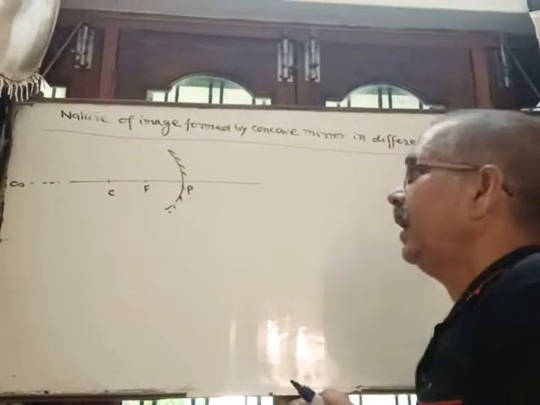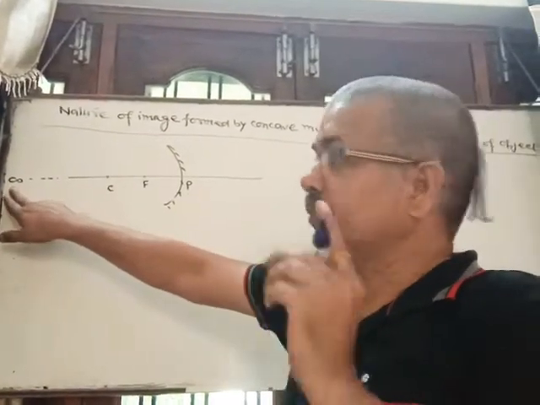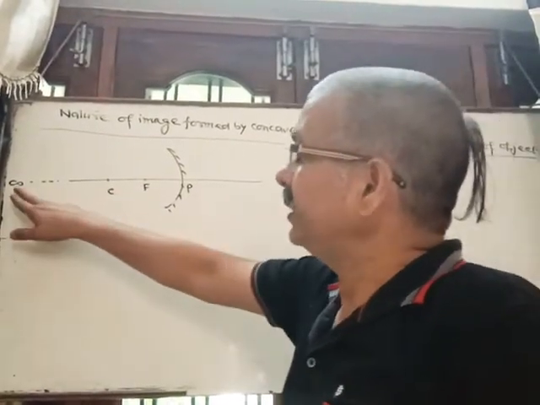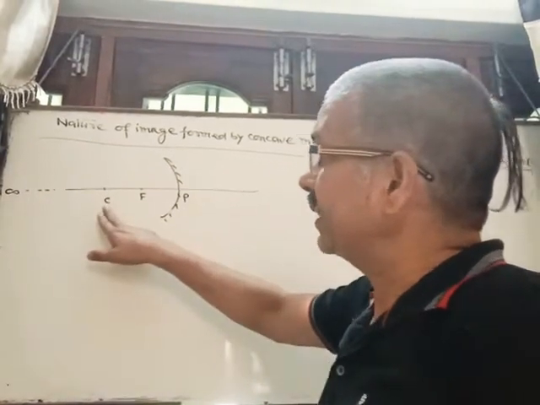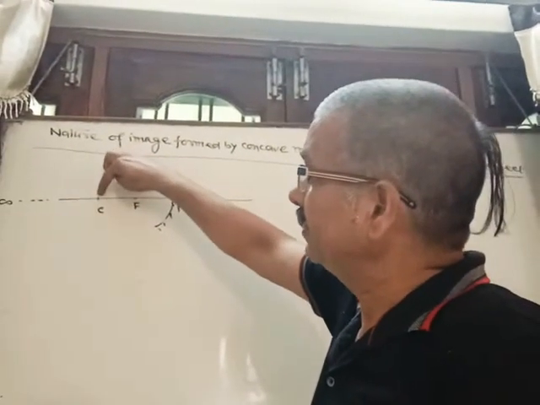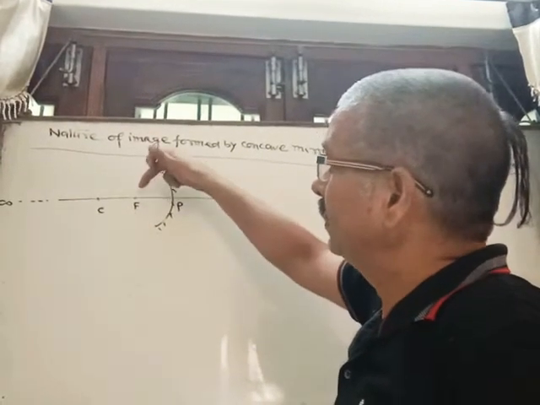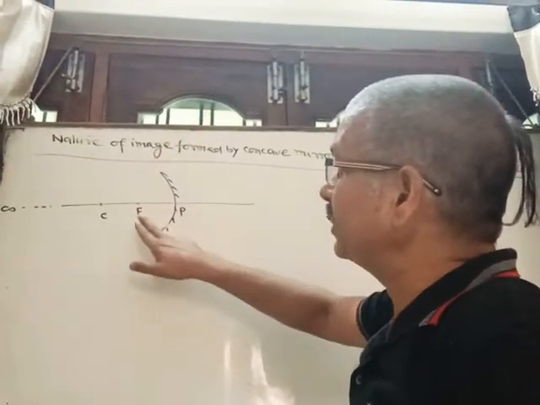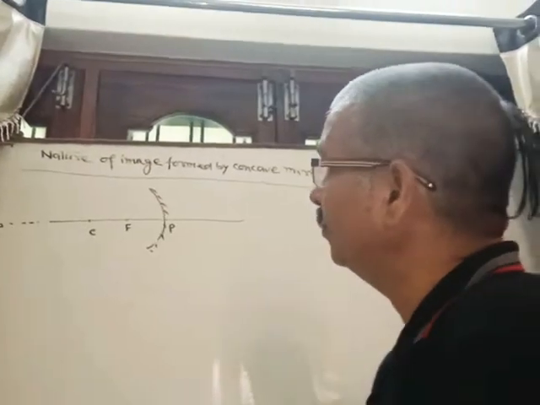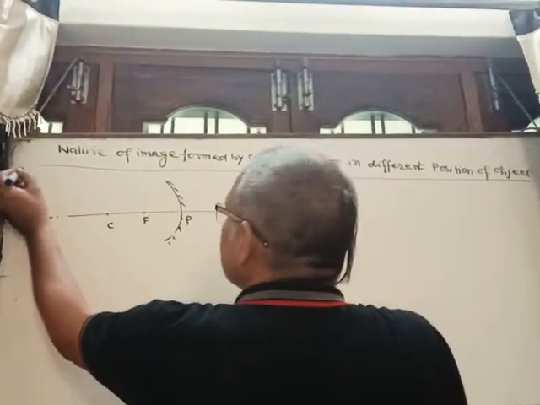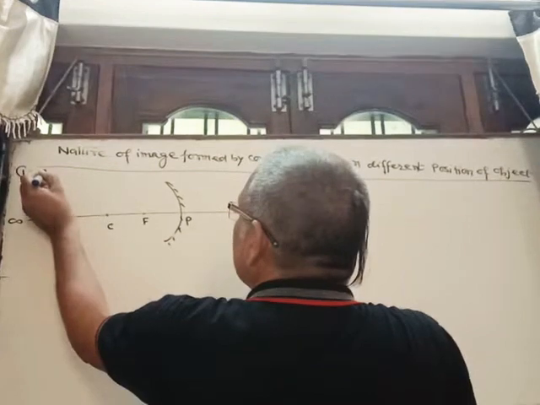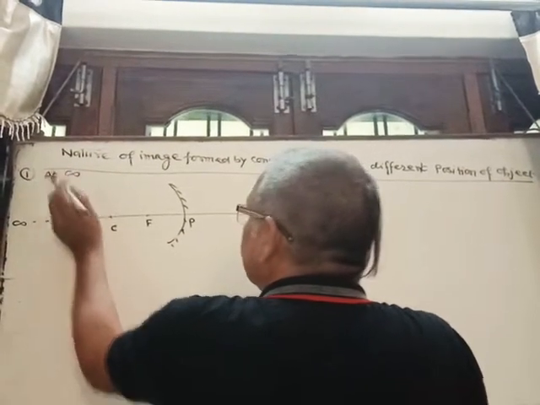See here, the object may be kept at infinity, first position. Second, the object may be kept in between infinity and center of curvature. Third, at the center. Fourth, in between center and focus. Fifth, at focus, and the last position between focus and pole. We will move step by step. The first case, when the object is at infinity.